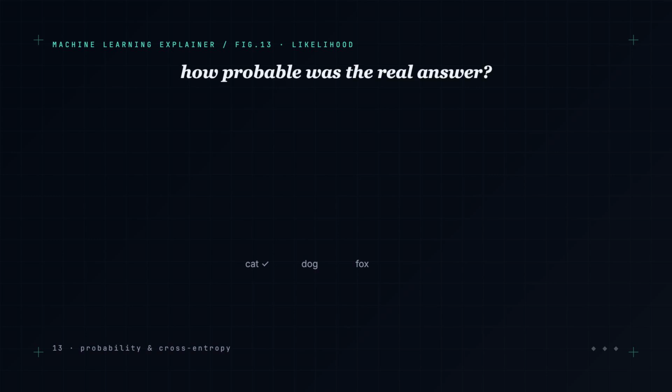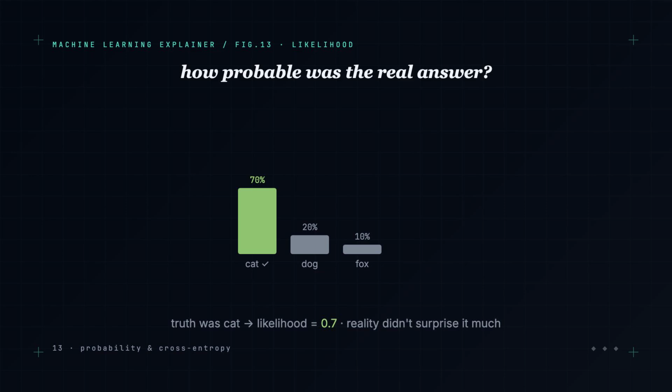Now suppose the true answer was cat, and the model gave cat 70%. That 70% is the likelihood, how probable the real data was according to the model. High likelihood means the model expected what actually happened. Low likelihood means reality surprised it. Good models assign high probability to things that turn out to be true.